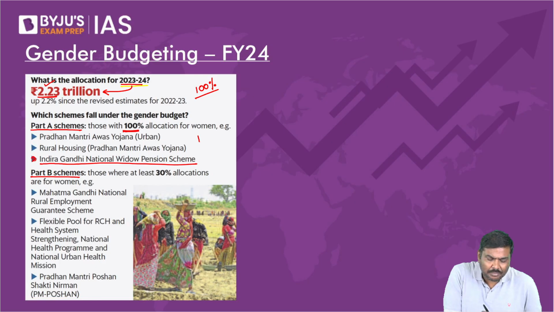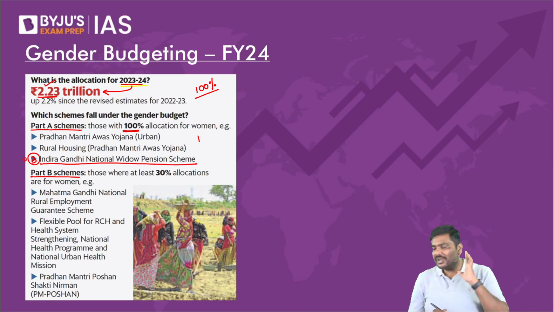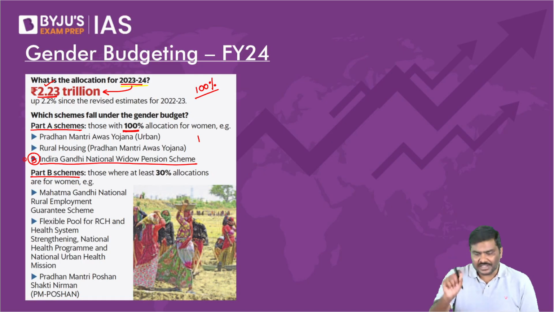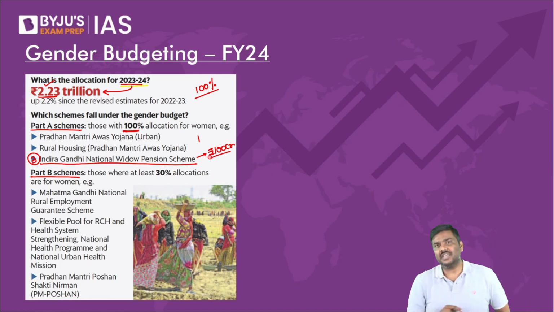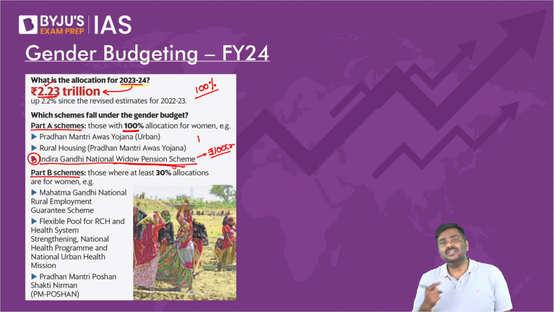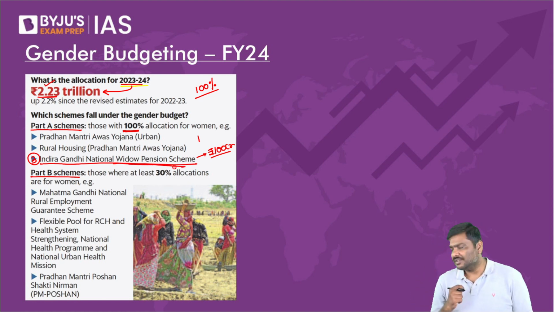I was about to write, but it is there in the slide. Please have a look at Indira Gandhi National Widow Pension Scheme. Now, let's say this year, government will allocate 100 crore rupees for National Widow Pension Scheme. Now, please tell me, if the name of the scheme is Widow Pension Scheme, who are the beneficiaries?